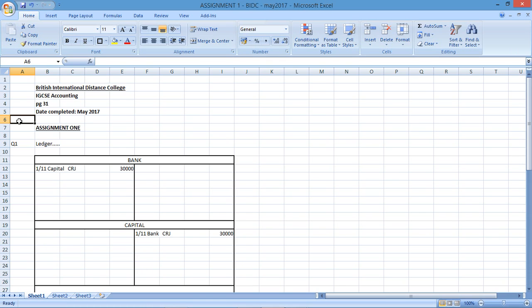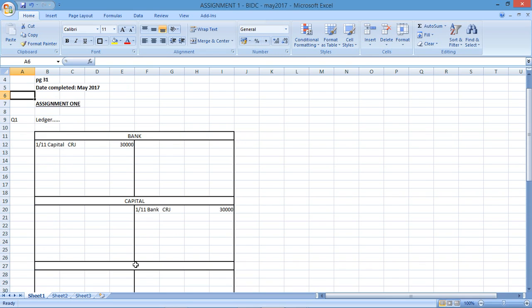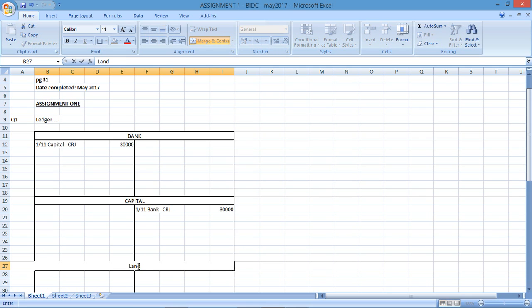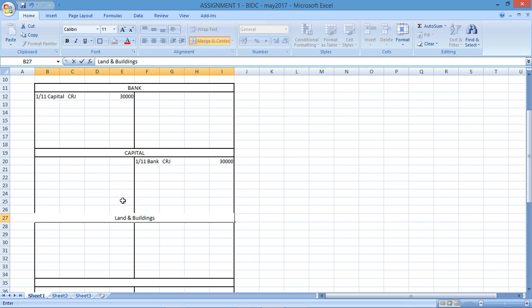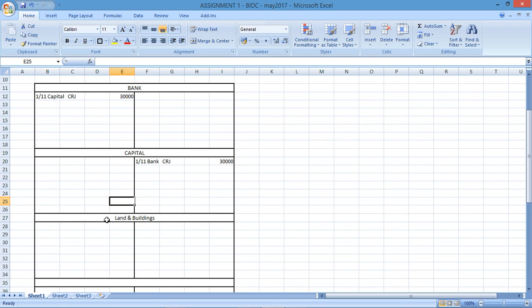Transaction number 2 says purchased premises $20,000 and paid by check. So if I'm purchasing premises, you would classify that as land. So we could have land and buildings as the actual account that I'm going to be recording this transaction in. If I'm looking at the ledger, I know I'm paying by check, so the bank would be affected. If I'm looking at the actual bank account, I'm decreasing bank because I'm buying premises.